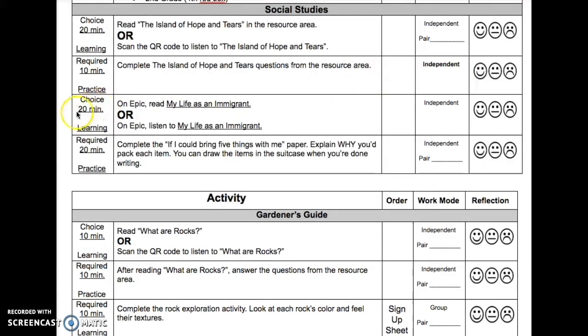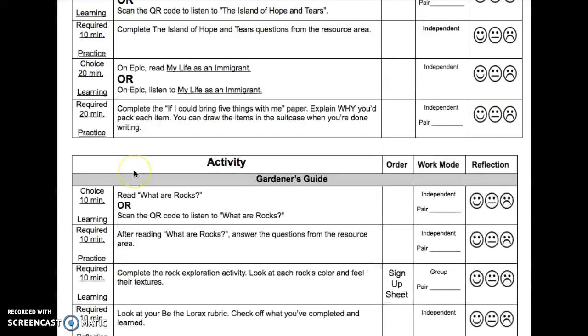The next is a choice for 20 minutes. It is learning. On Epic, read My Life as an Immigrant, or on Epic, listen to My Life as an Immigrant. Required 20 minutes. This is practice. Complete the If I Could Bring 5 Things With Me paper. Explain why you'd pack each item. You can draw the items in the suitcase when you're done writing.